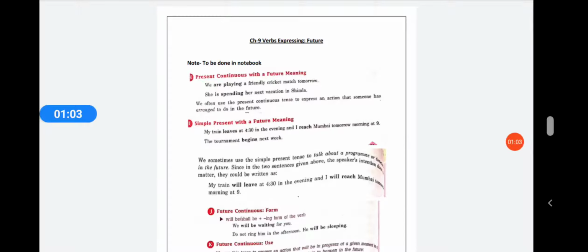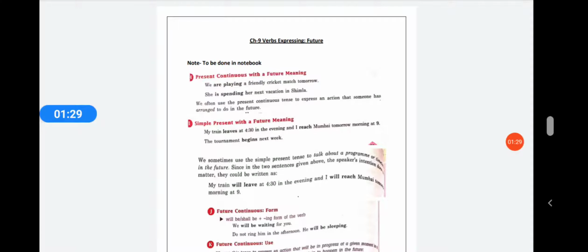Like we often use present continuous tense to express an action that someone has arranged to do in the future. Now we are using this tense for expressing the activity which somebody has arranged to do in the future. That is where we use present continuous with future meaning.